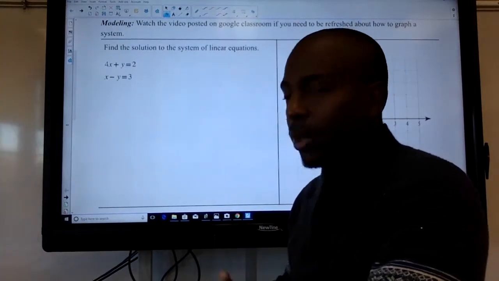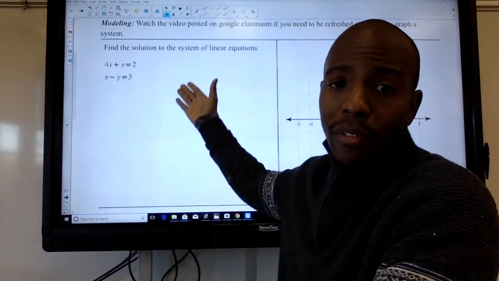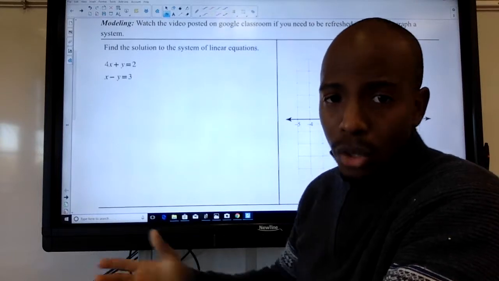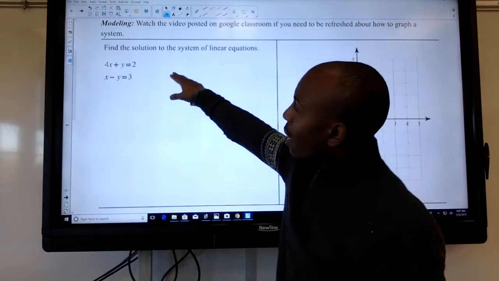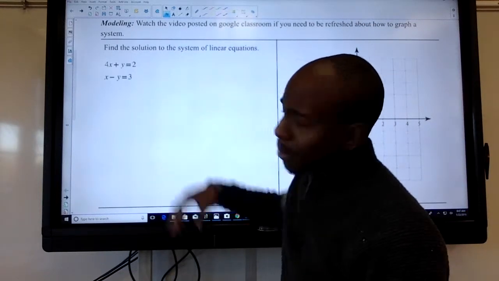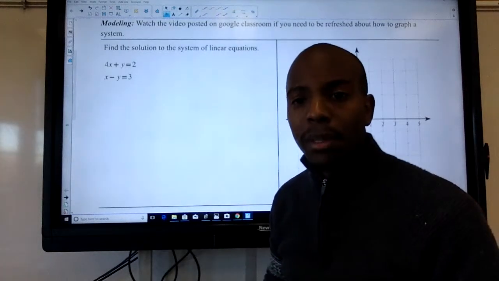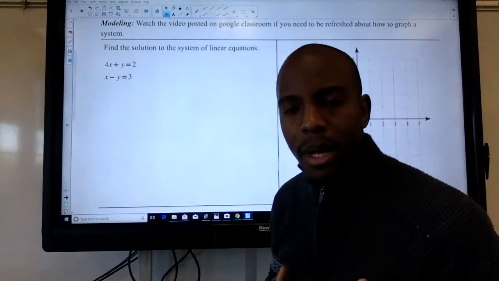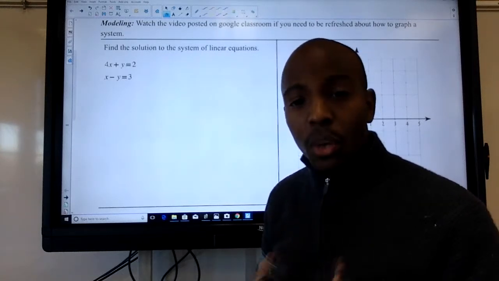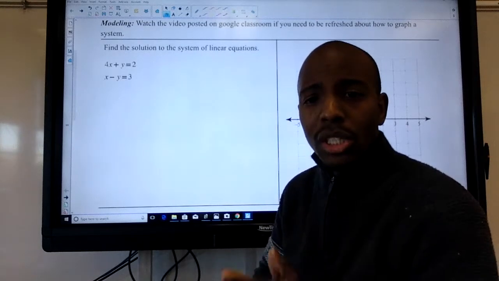Okay, so what I'm going to do in this case is I'm going to go off and graph these two equations that we have on our paper. As you can see, we have 4x plus y equals 2, and we have x minus y equals 3. Now, both of these equations look good, but they're not in a form that I can graph them. The only form that we can graph an equation in is the slope-intercept form.